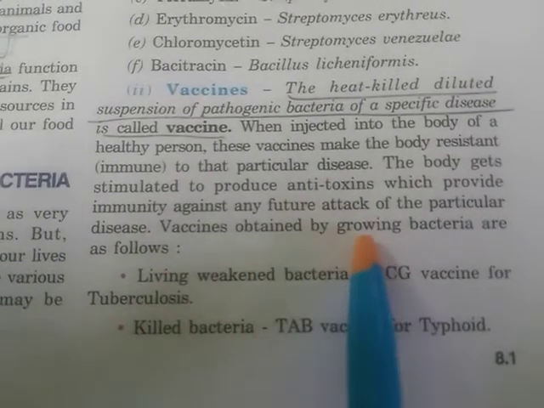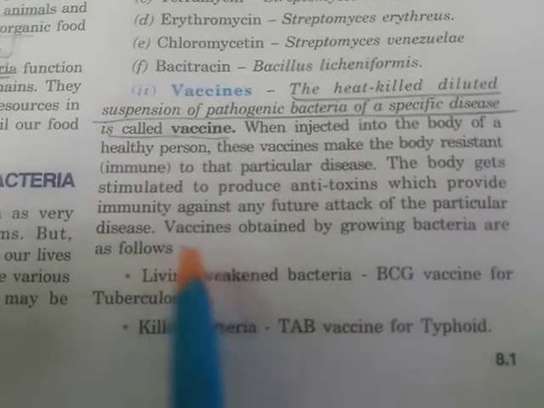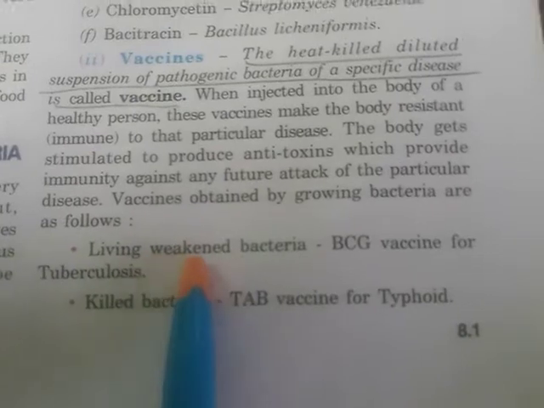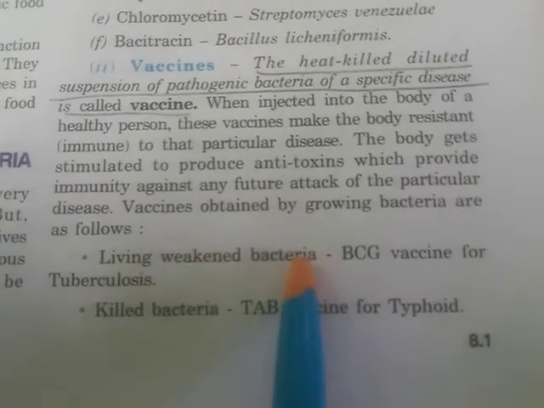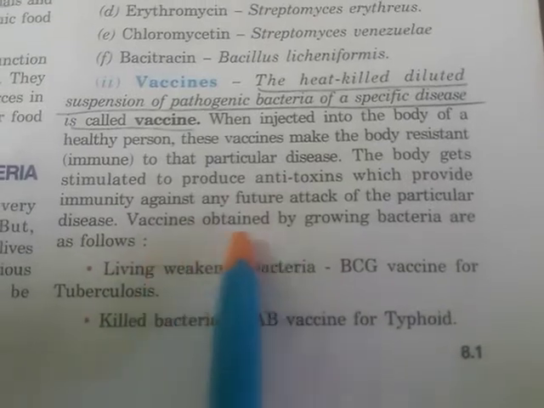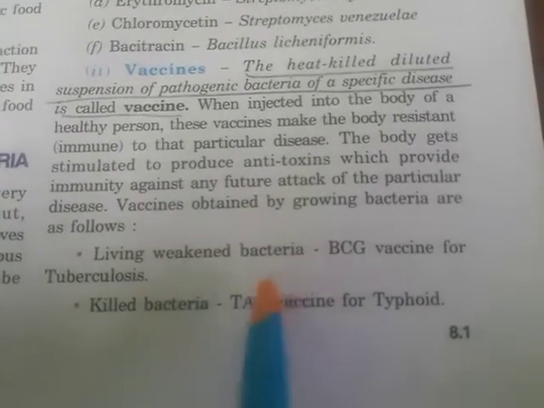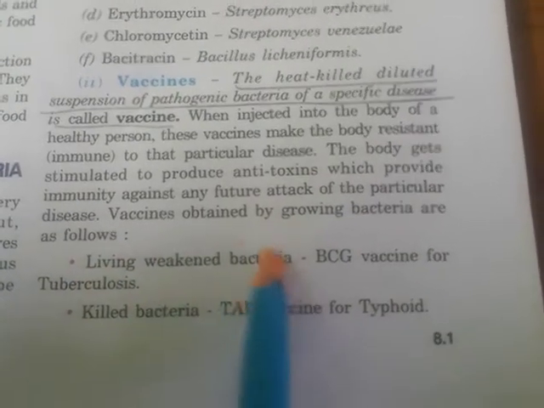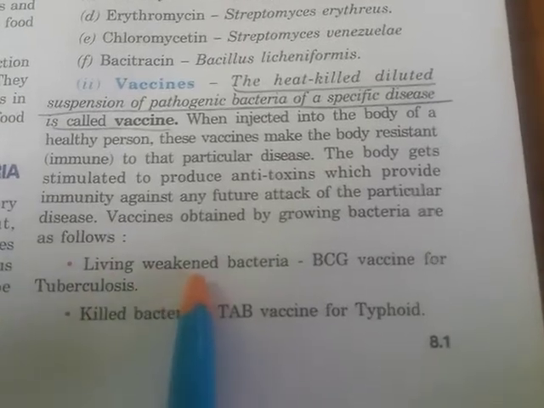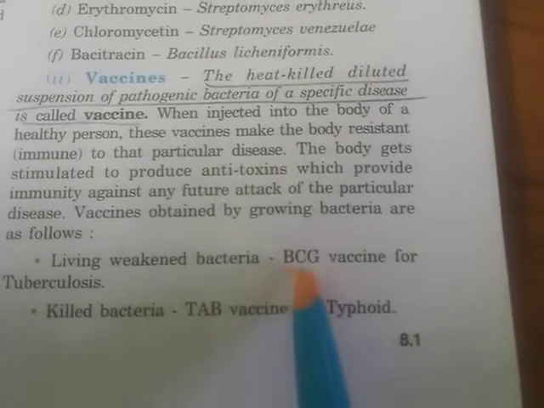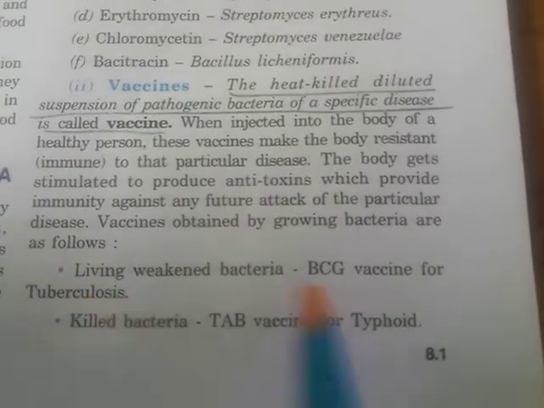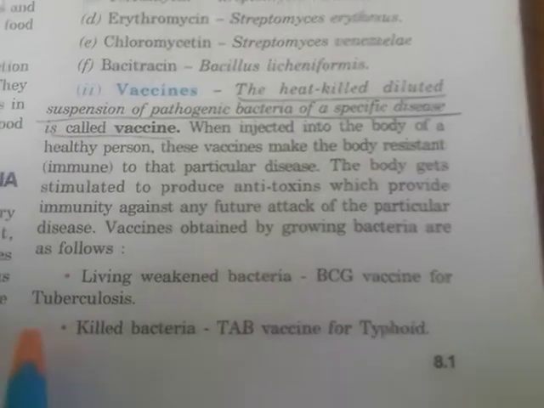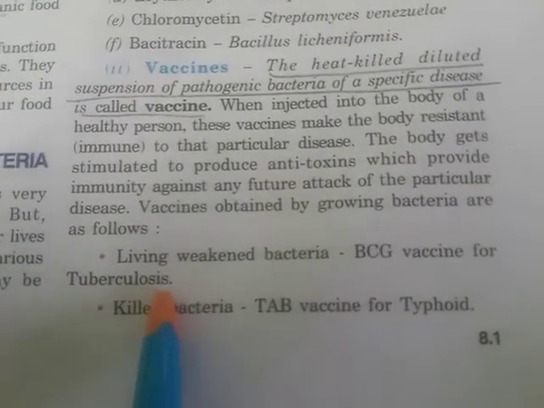Vaccines obtained by growing bacteria are as follows. So vaccines which are produced by the bacteria are as follows. First one is living weakened bacteria. Living weakened bacteria means the bacteria whose activities are weakened or reduced, but they are living. From such bacteria we get the vaccine BCG for tuberculosis. So BCG vaccine is produced from living weakened bacteria and it is used against the disease tuberculosis.